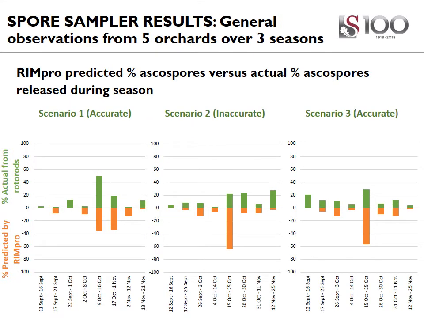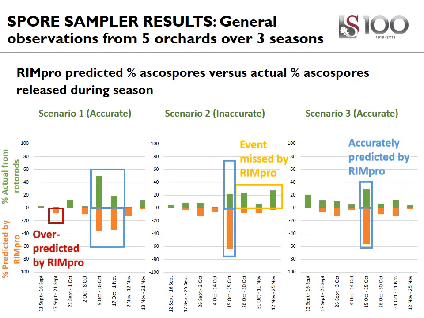So the spore sampler results were again summarized as the general observations from 5 orchards over 3 seasons, but summarized into 3 scenarios to show the variance. So the same was seen as with the potted tree results. RIMpro sometimes overpredicted or missed severe events.